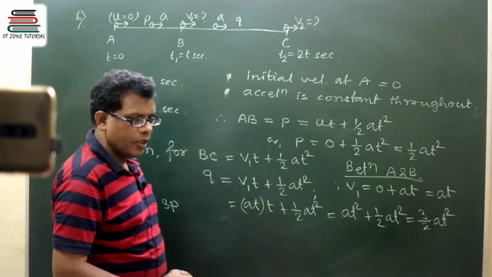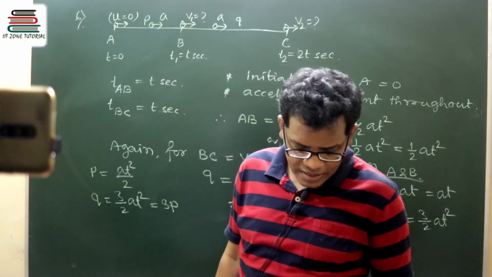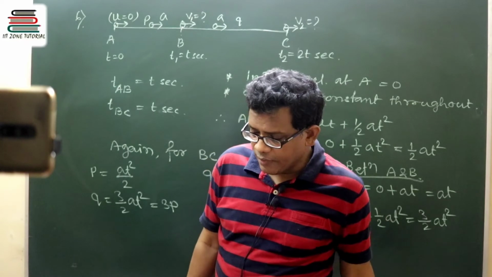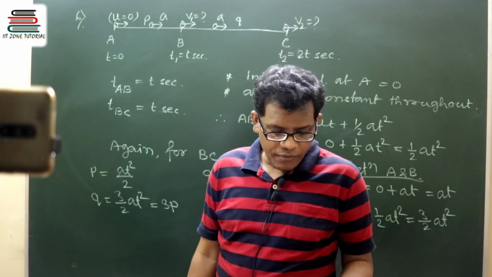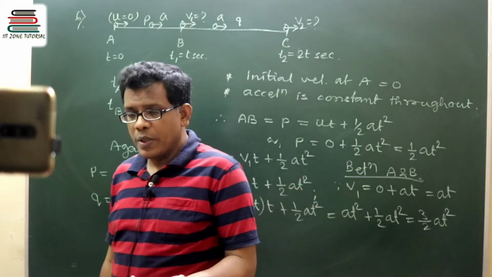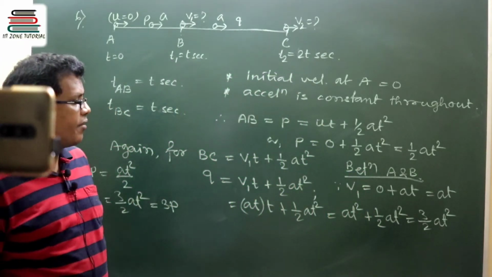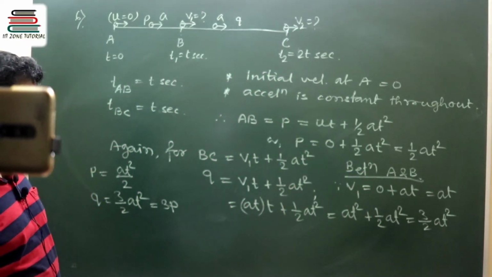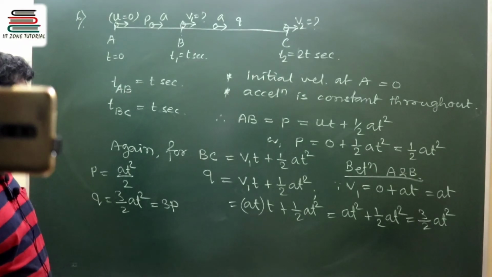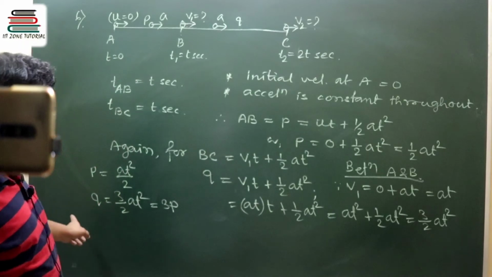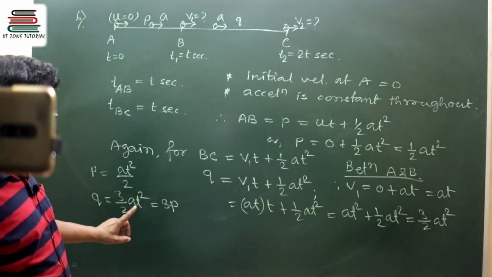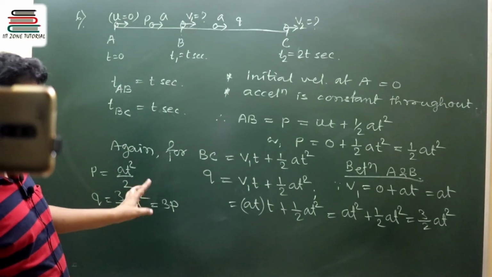Ultimately Q is equal to 3 times P. This is the relation. Though I have written there to find the value of P and Q, it should have been find the relation between P and Q, because P and Q are already given in the question. So we were supposed to find the relation. P is at square by 2, Q is 3 by 2 at square, that means thrice, so that's why 3P.